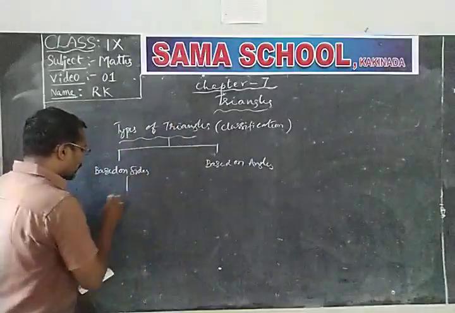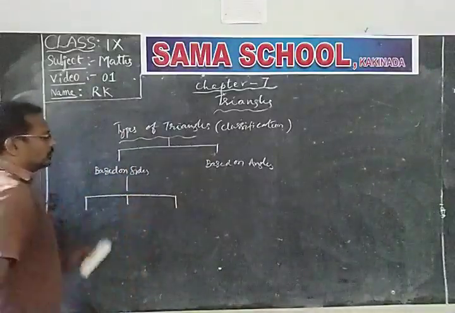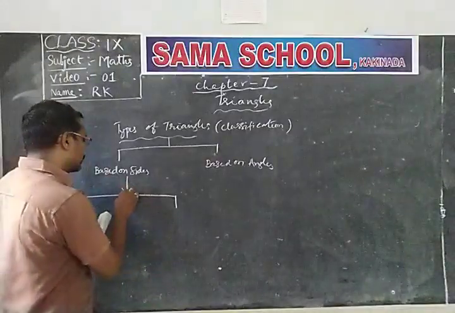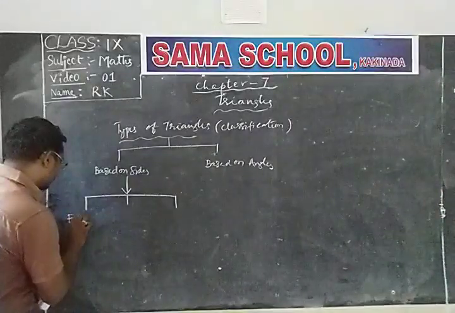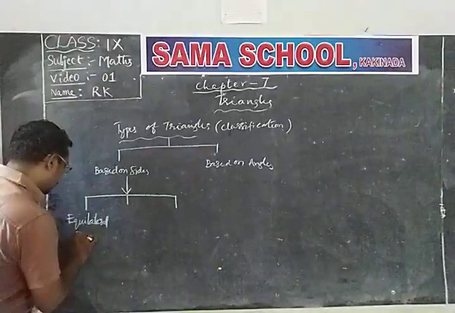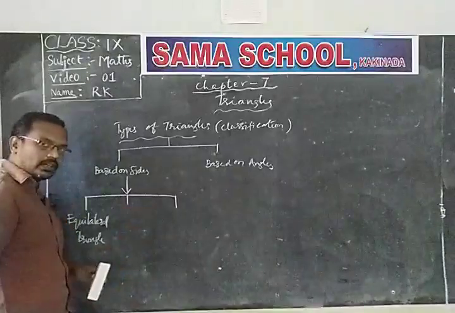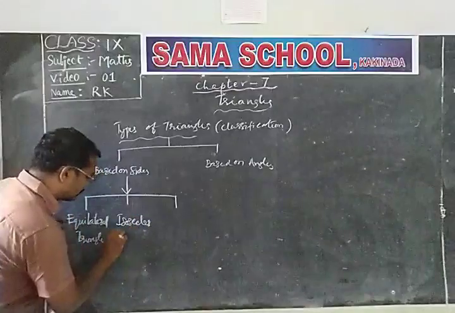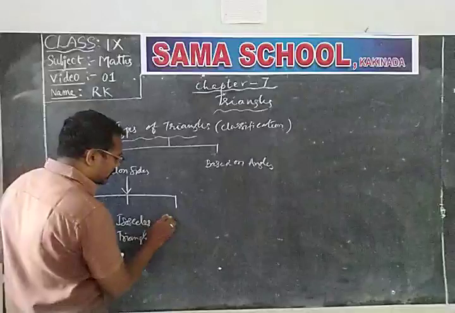Now based on sides, they are again classified into three types. What are they? First one, equilateral triangle. The second one, isosceles triangle. And the third one is scalene.